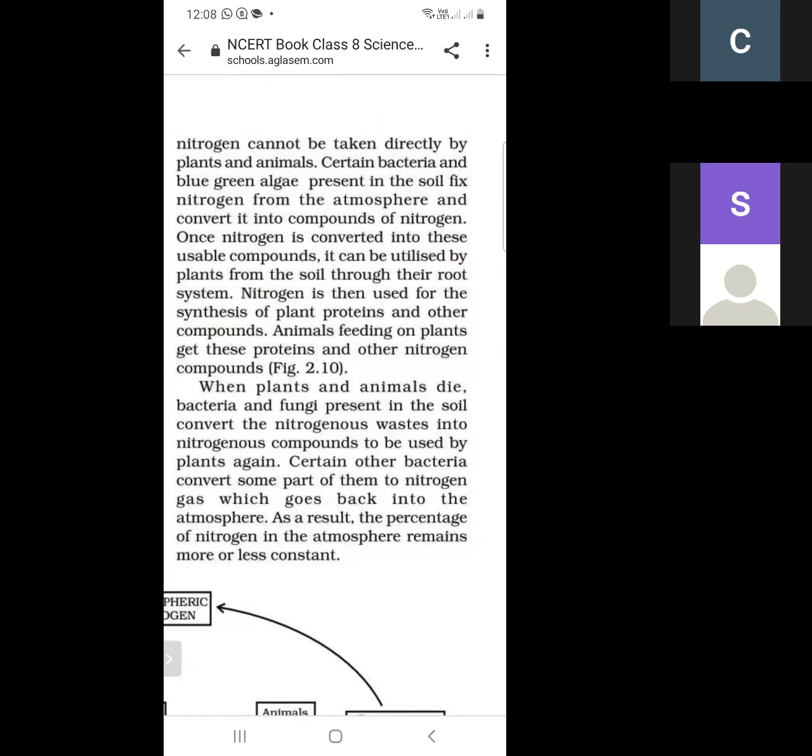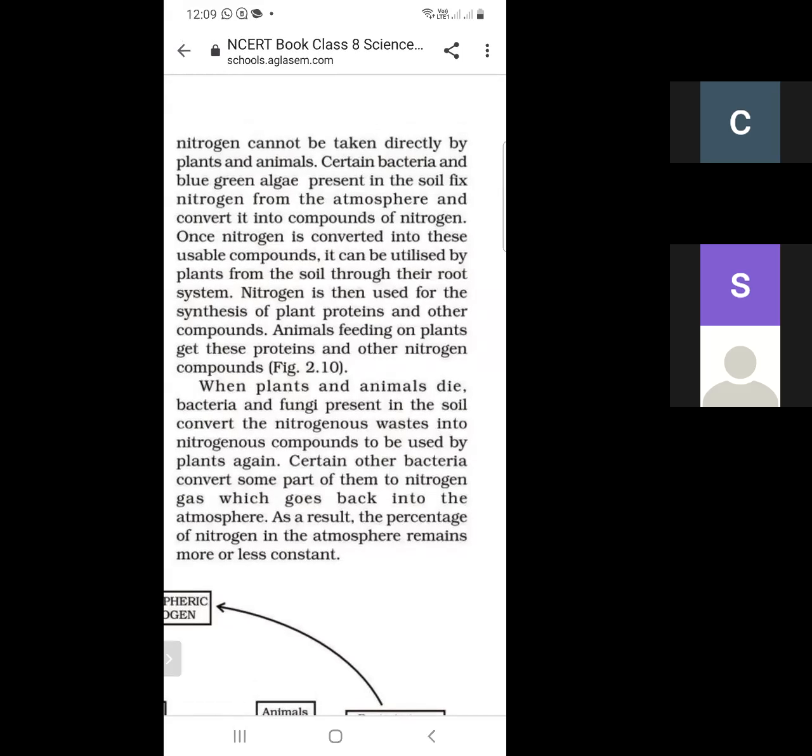Nitrogen cannot be directly used by plants and animals. As we know, on the roots of leguminous plants there is a bacteria which converts all the atmospheric nitrogen into nitrogen compounds. Then these nitrogen compounds are used by the plants, and this is used in plant growth.